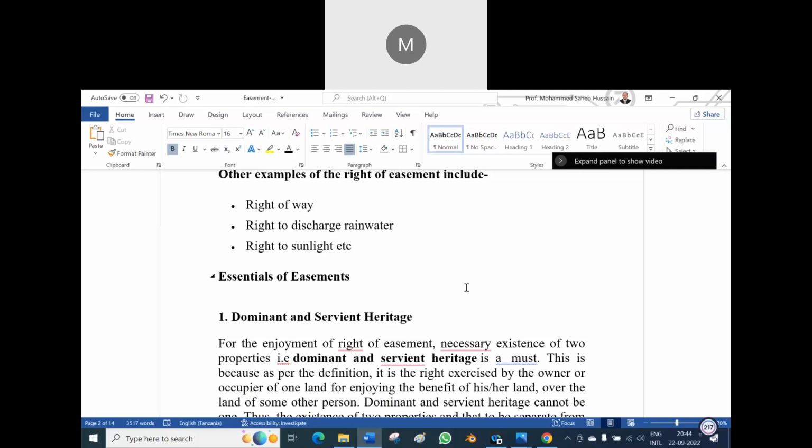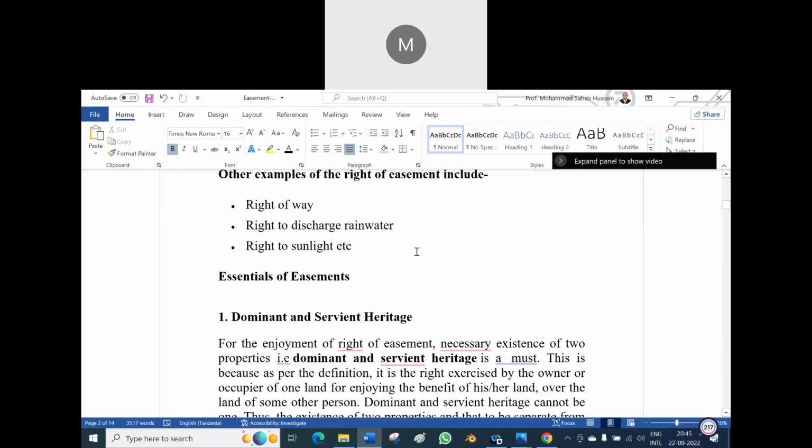In the nuisance chapter, you will read in the law chart: right to discharge the rainwater. From the beginning, if the rainwater flows from somebody's land, then it is an easement. A right to sunlight, yes, it is also an easement. If a person is enjoying ventilation and aeration for more than 20 years, the law of prescription comes into play, and there one cannot construct a multi-story building because his easement rights are violated.